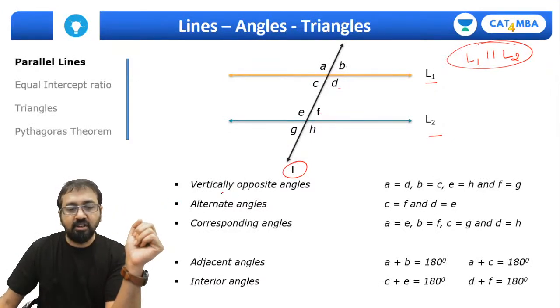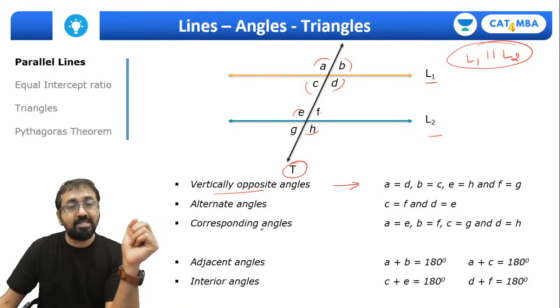These are the relationships. We have vertically opposite angles. Which are the vertically opposite angles? A and D, B and C, E and H, and so on, G and F. These are vertically opposite angles and they are always equal.